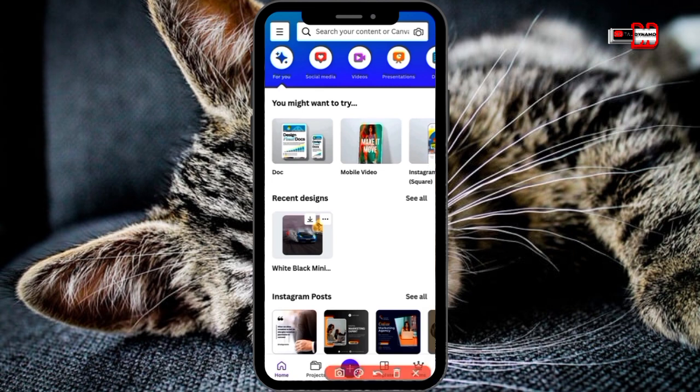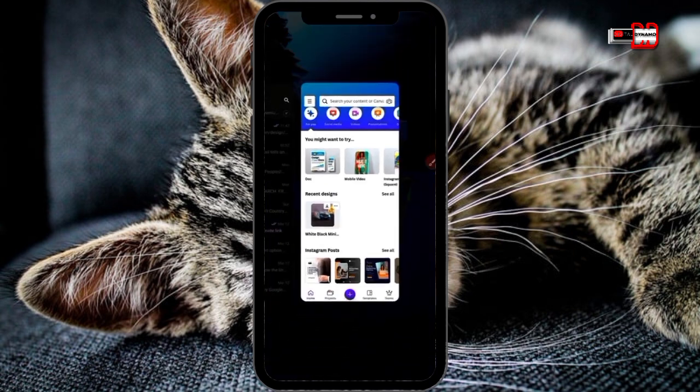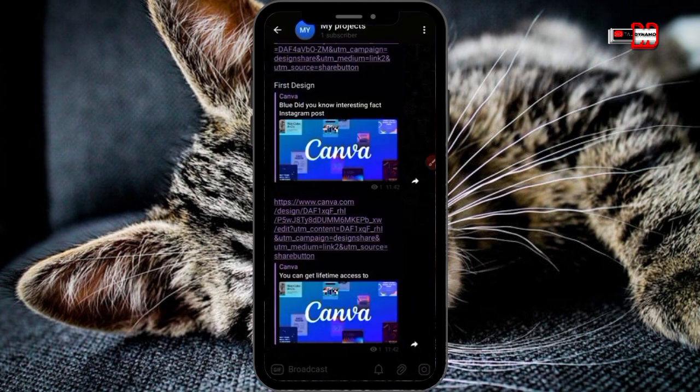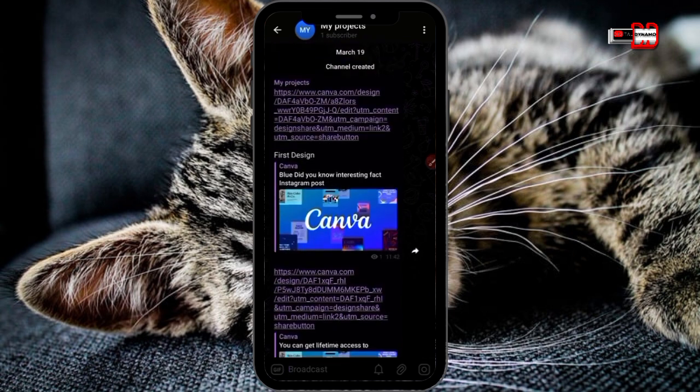The only project in this team now is this car project, this car design here. So I want to export those two projects I backed up on my Telegram. What I'm going to do is go over to my Telegram channel, My Project, and click on this link here. Yes, I want to access this particular design. What I'll just do is click on this link.